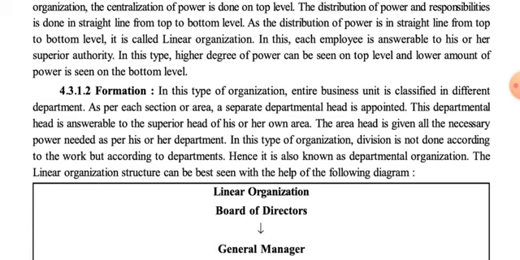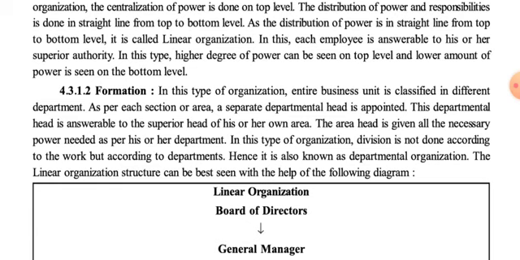In this type of organization, a higher degree of power can be seen at the top level and a lower amount of power is seen at the bottom level.